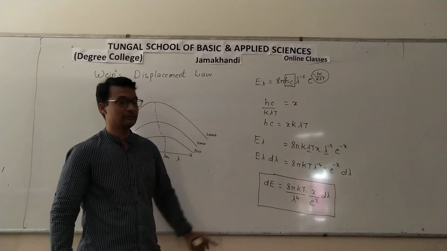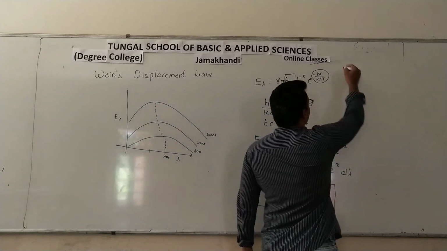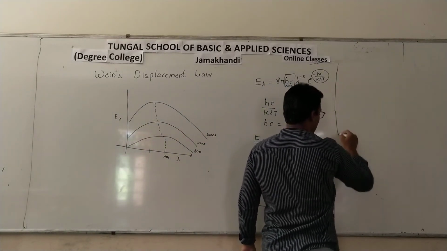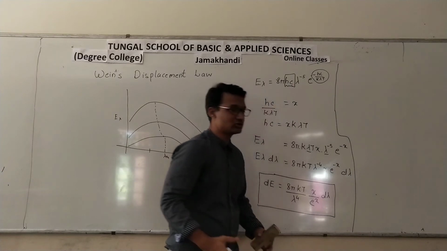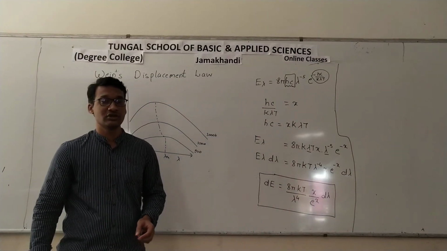Now this equation was good, but we also have to understand whether it predicted all the experimental values or not.